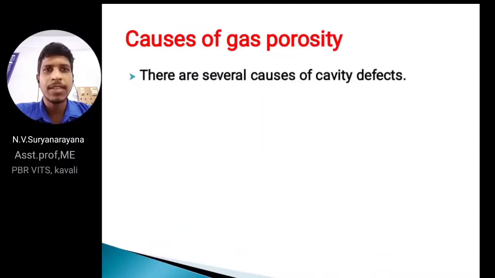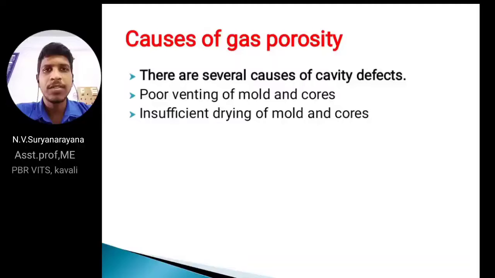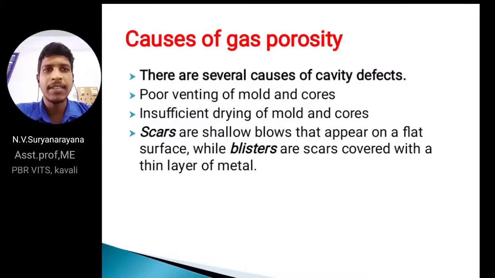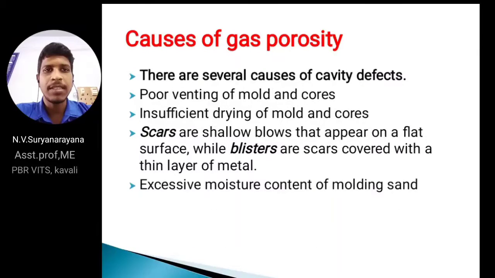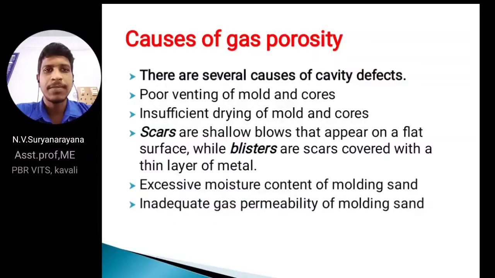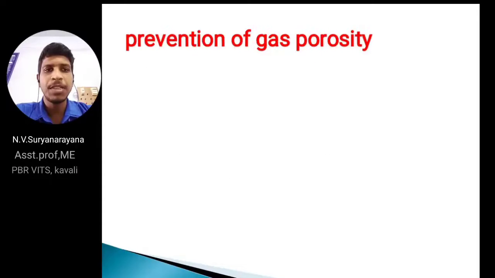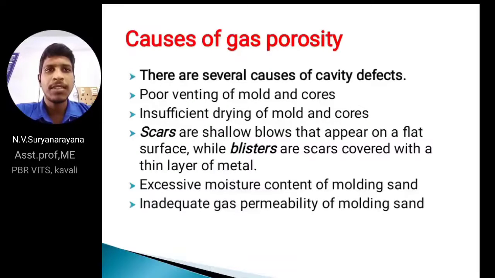Next, causes. What are the causes of gas porosity? We are discussing now: poor venting and excessive moisture, insufficient drying, scab blisters, inadequate gas permeability. These are the causes of gas porosity.